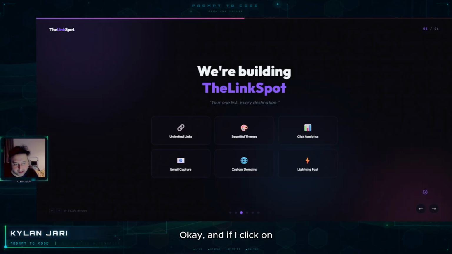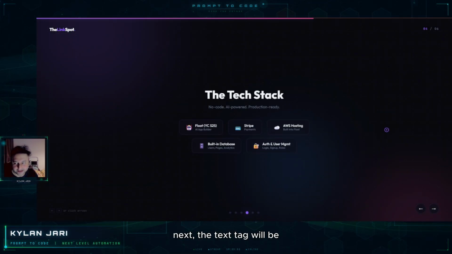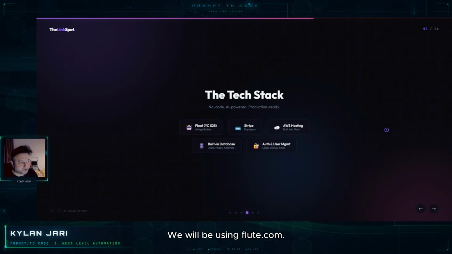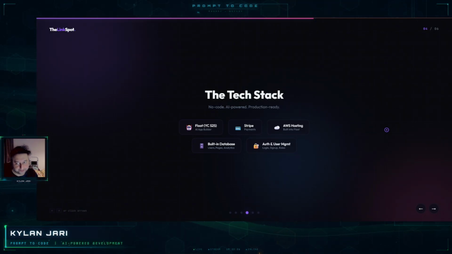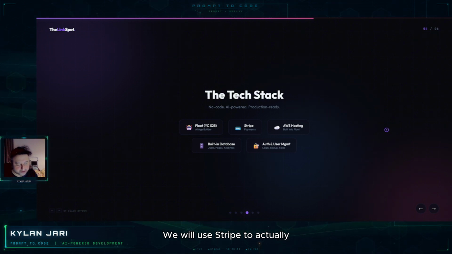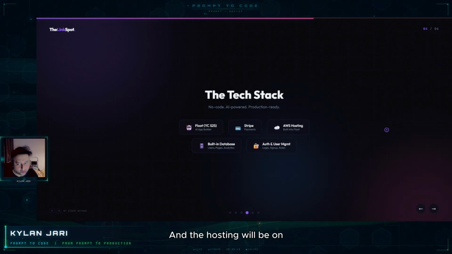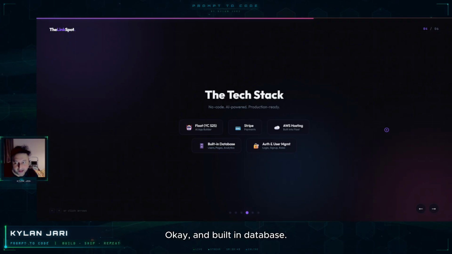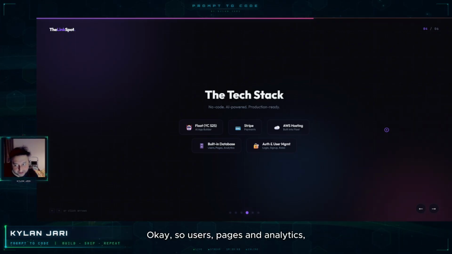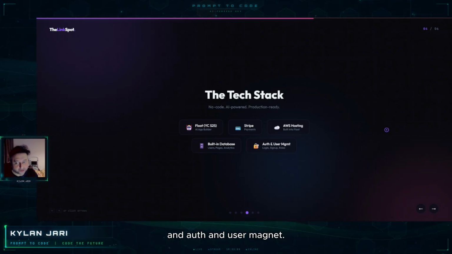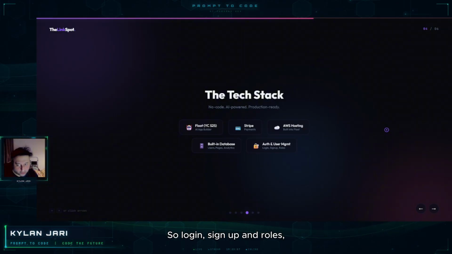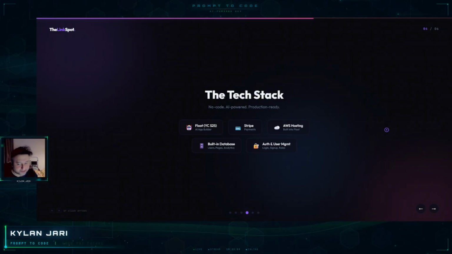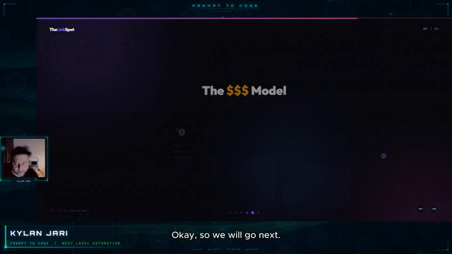Next, the tech stack will be Flute. We will be using flute.com, Stripe to receive payments, and the hosting will be on AWS, which is built with Flute. We will also have a built-in database for users, pages, and analytics, and auth and user management: login, sign up, and roles.